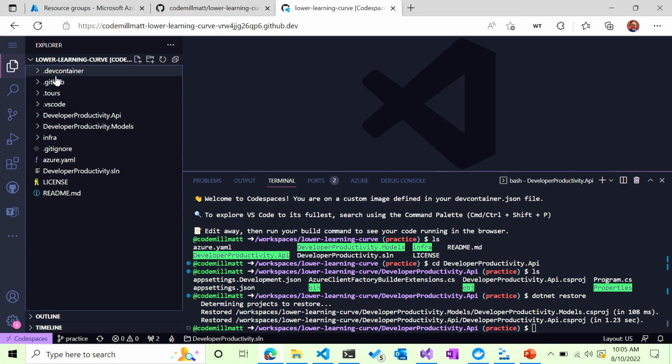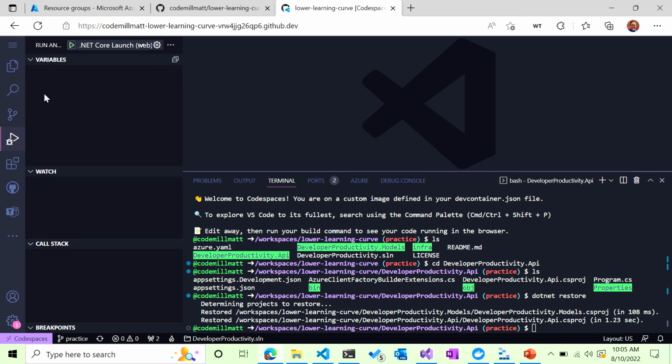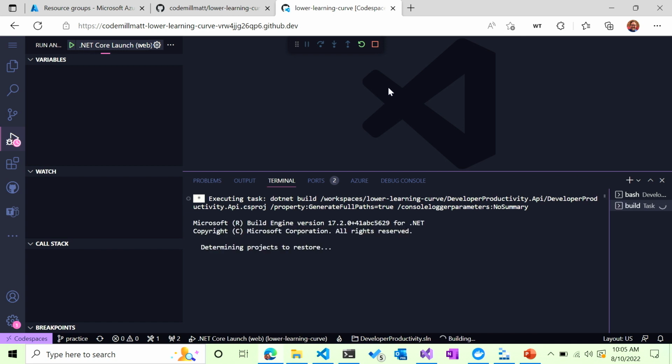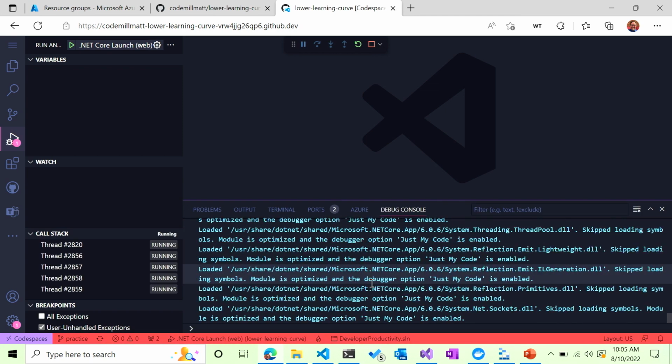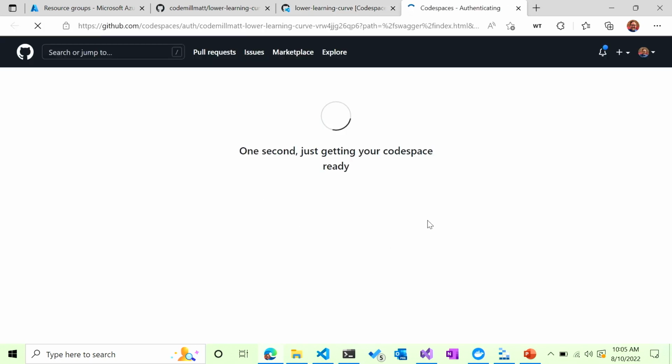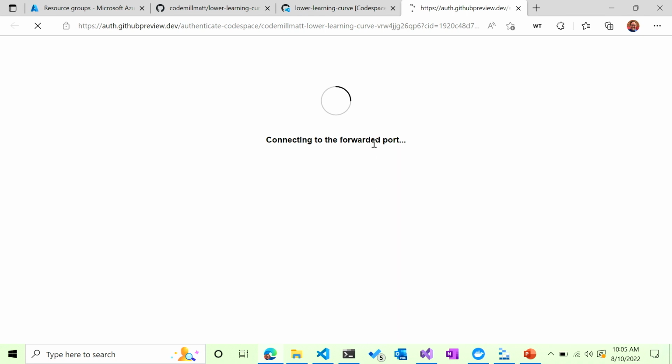All right, we should be good. And then I can go through and start debugging. And this is actually going to be faster than what was on my machine because the VM that it's running in the cloud is a little bit bigger.